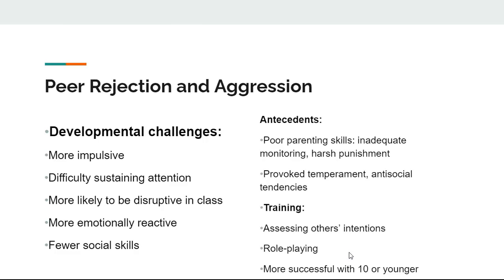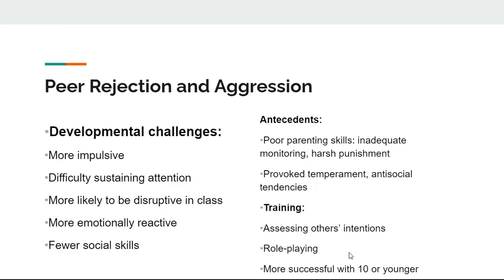As far as antecedents, that is what happens before peer rejection and aggression are displayed in school or at home. An antecedent of peer rejection and aggression is actually poor parenting skills.